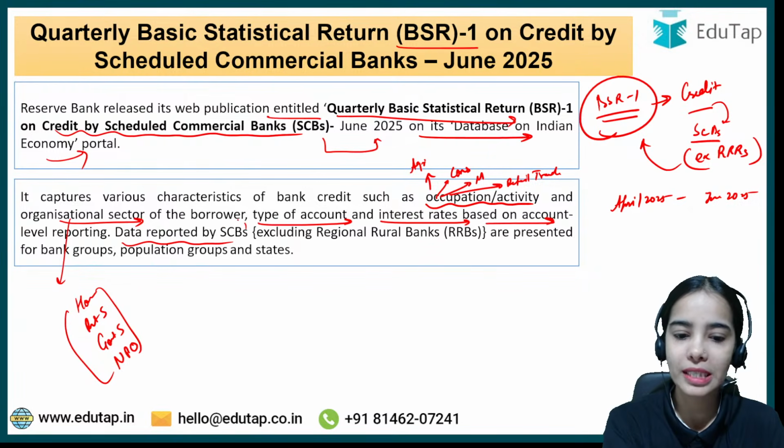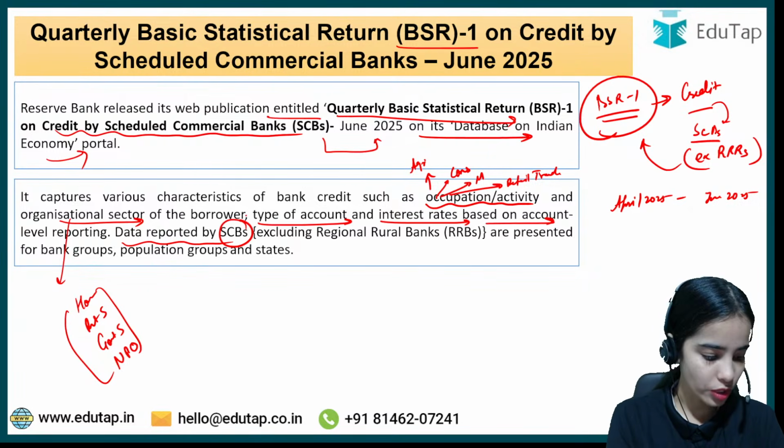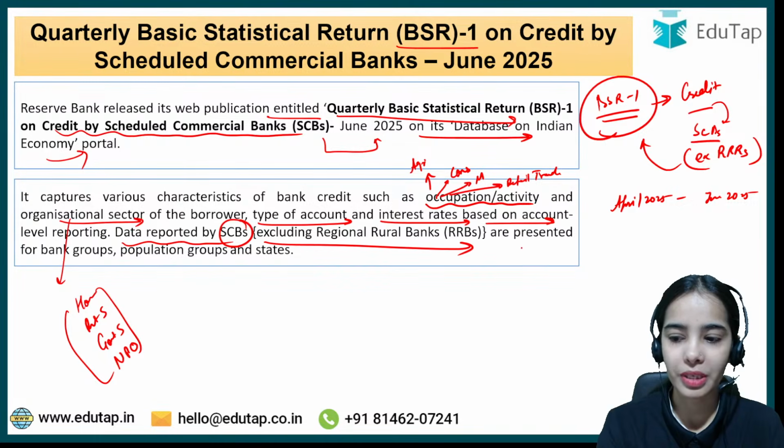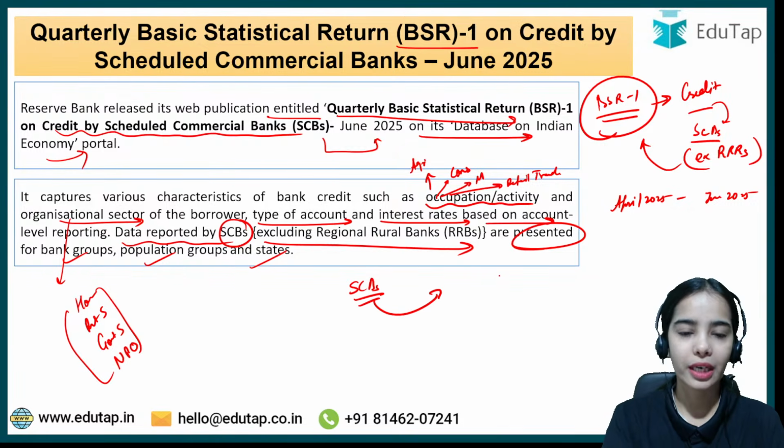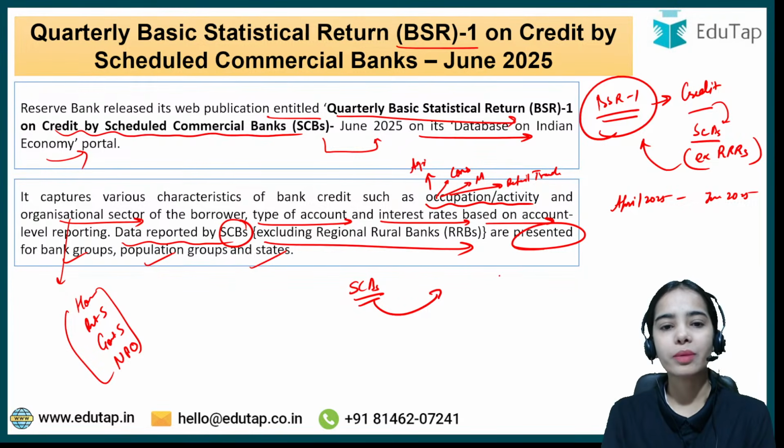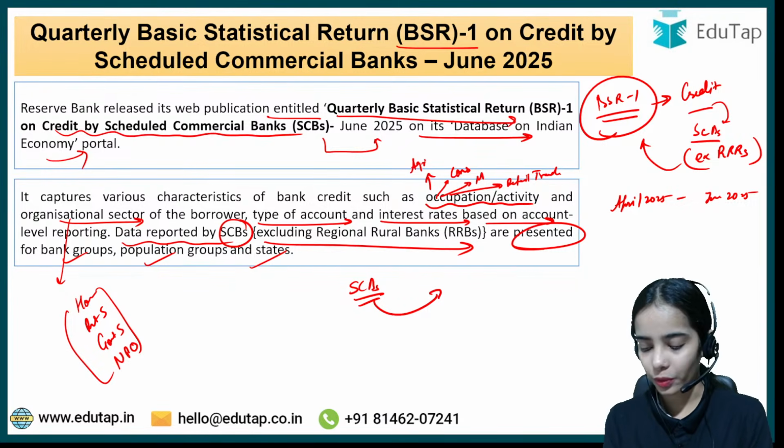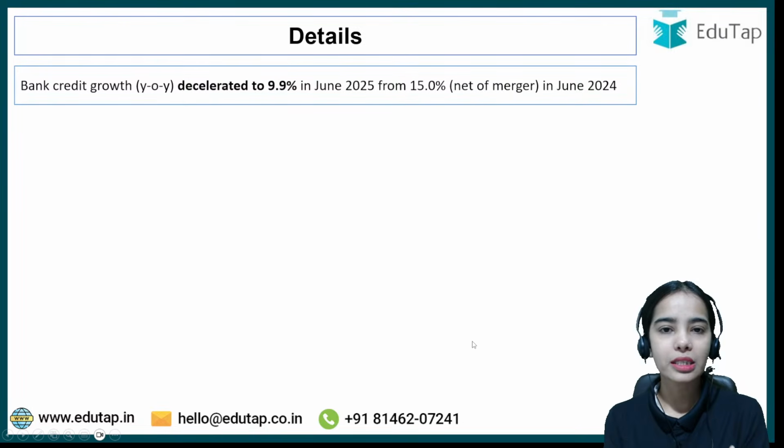This data is reported by the scheduled commercial banks, excluding RRBs. It is presented for bank groups, population groups and states. Basically, the scheduled commercial banks report this data to the Reserve Bank of India, and RBI provides this Quarterly Basic Statistical Return on credit. Okay, so this is the credit data. Now let's come to the details.